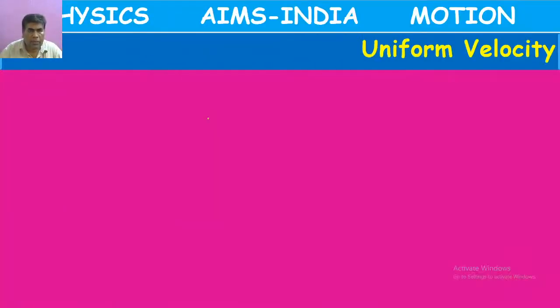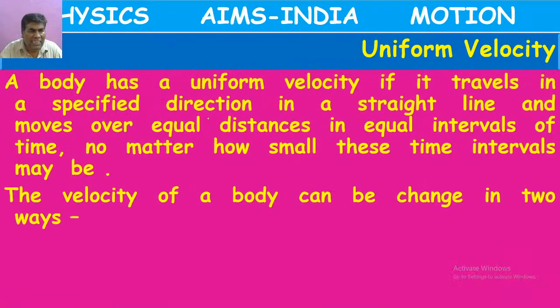Okay, next, uniform velocity. Here you have the word velocity, so it has to be underlined. The specified direction is constant, so the body is moving in a straight line.